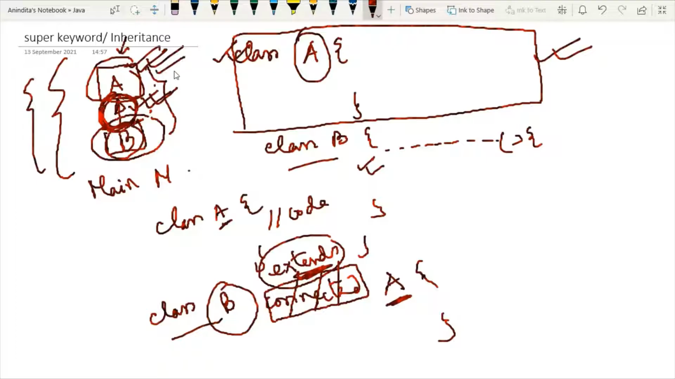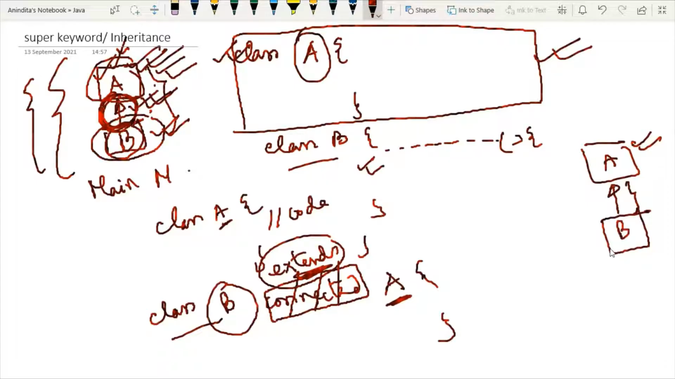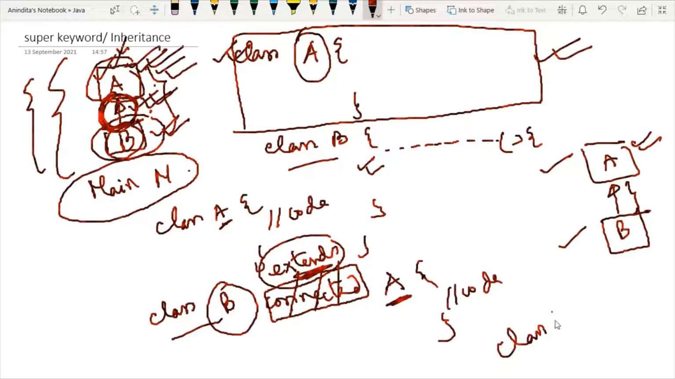Whichever method, whichever variable I write inside class A, each and every variable and each and every method will be reused by class B. So extending means whatever we have inside class A, all those properties come through this pipe into class B. And how to define the main class? See, the main class is not connected with class A or class B. So I will just write after this line class M, which is the main class.